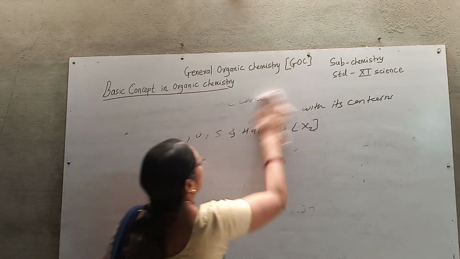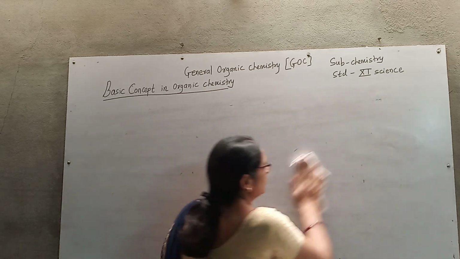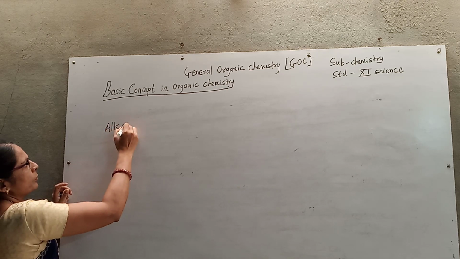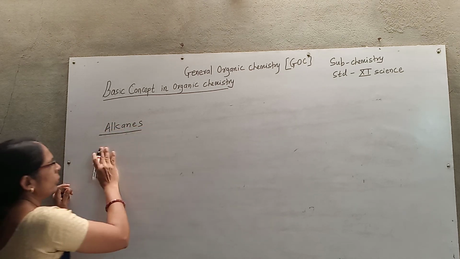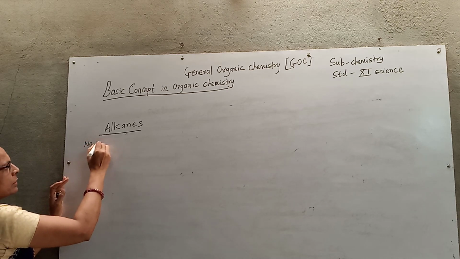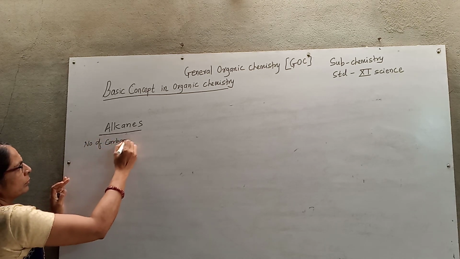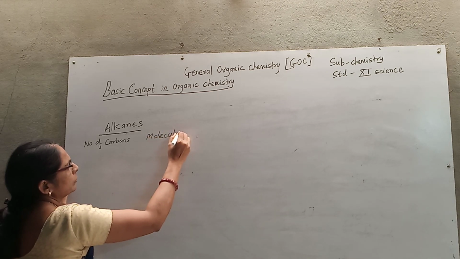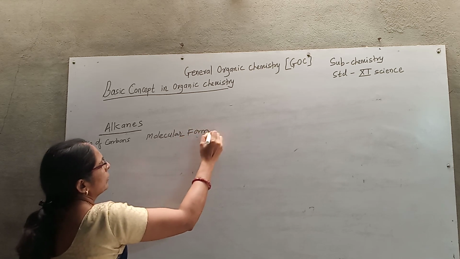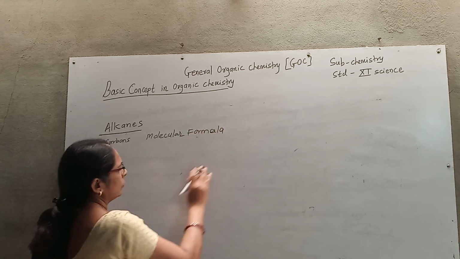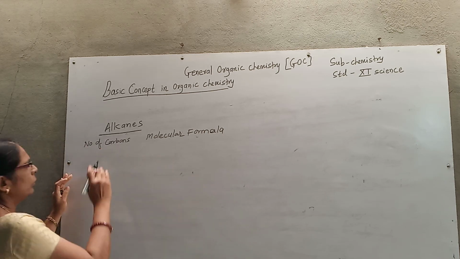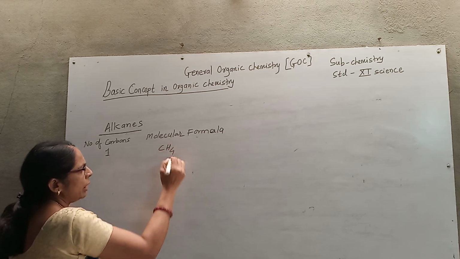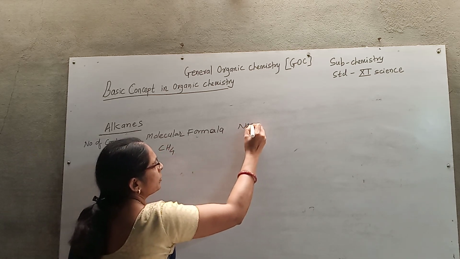So first consider alkanes. Now first consider an example of alkanes: number of carbons and the molecular formula of that. If the number of carbon is 1, the molecular formula of the alkane is CH4 and its name is